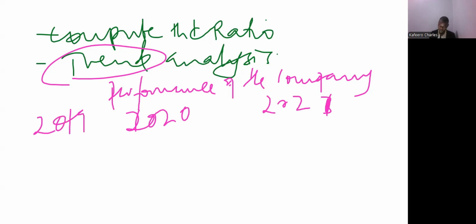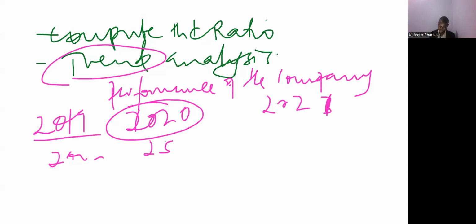So you keep comparing the performance of a year with that of the preceding year. If in one year we had 20 million and in the next we have 25, it means there has been an increase of 5 million. That's what we call a trend analysis. There has been some improvement. If this has been maybe 15, but this one is 10, then it means there was a decrease in the performance of the company.